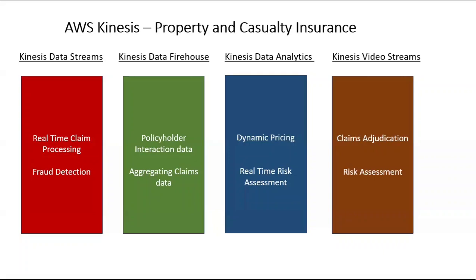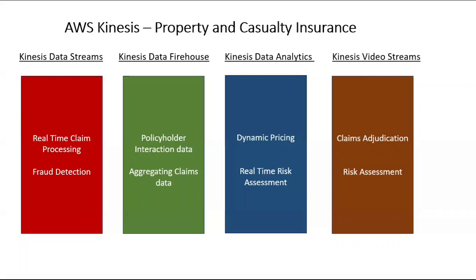Kinesis Data Streams. This service is responsible to stream the live data from the source. The source could be a device in a car, or it could be a customer logging into your website and performing some transactions. So Kinesis Data Streams is going to take those live data and send it to downstream systems or other systems like Lambda for further processing.